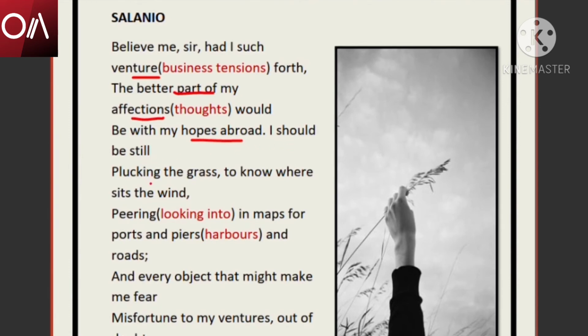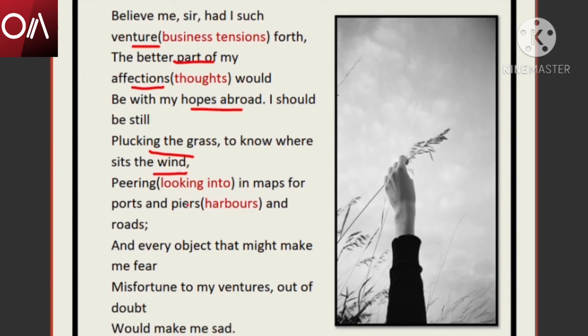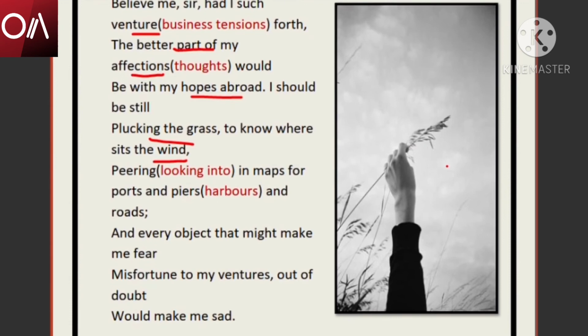I should be still plucking the grass to know where sits the wind. So I would always be worried about my ships. And what would I do? I would constantly worry and I would be tossing blades of grass into the air to find out which way the wind was blowing. So that you can understand it better, I have a picture. When you hold a piece of grass in your hand and lift it to the sky, if a wind is blowing, you can understand the direction of the wind. As in this picture, you can understand the wind direction is this way.